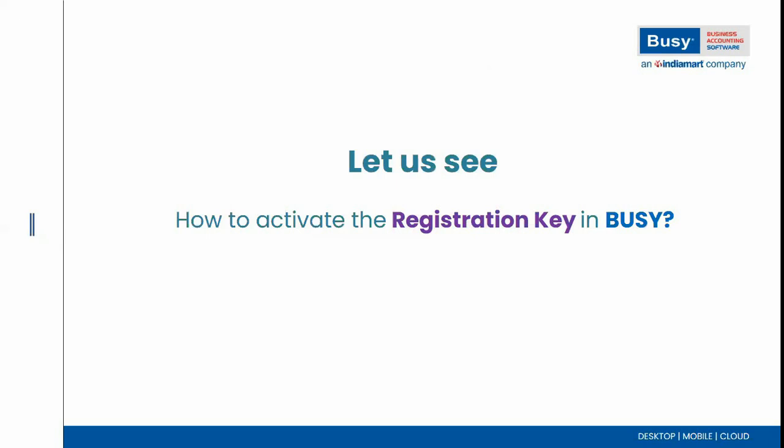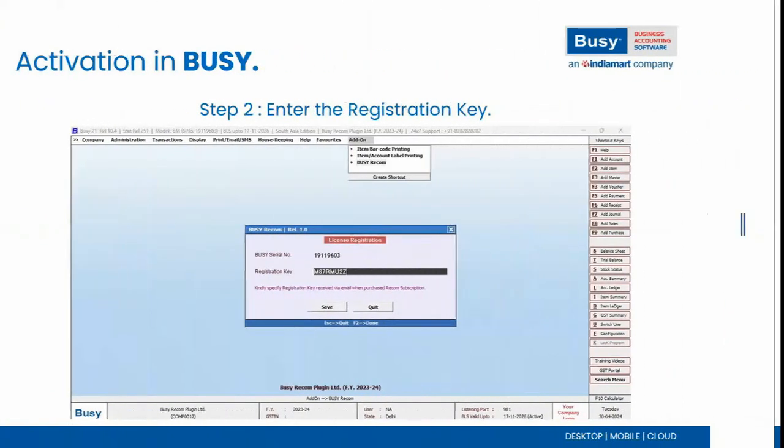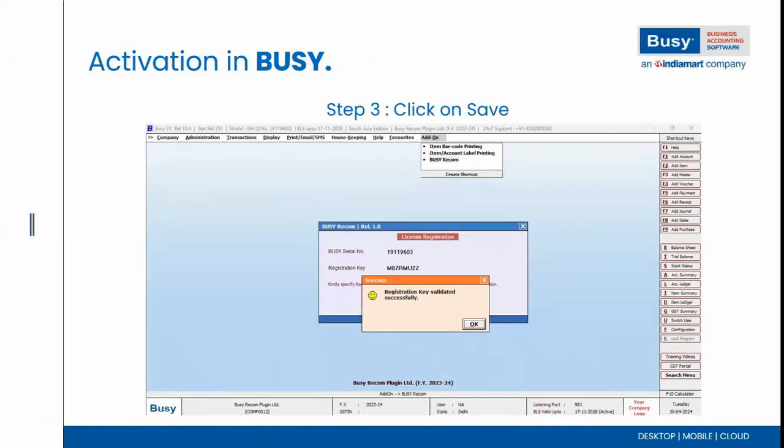Now let us see how to activate the registration key in BUSY. First we open the company, and the BUSY Recom option is available under Add-on. We move to Add-on, and the third option is BUSY Recom. Click on it, and a prompt window appears in which the serial number is shown. The serial number is picked automatically, and the registration key we have to specify here. Click on save, and your registration is validated successfully. Now the user can use BUSY Recom. So this is the registration process.